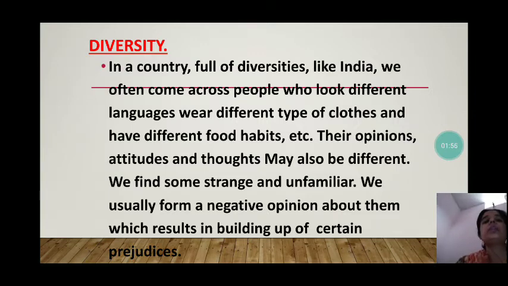So according to that, we can see here that in our country, the opinion, attitude and thoughts are also different. We usually form a negative opinion about them. We form a negative opinion about somebody else. As a result, we can develop prejudice.